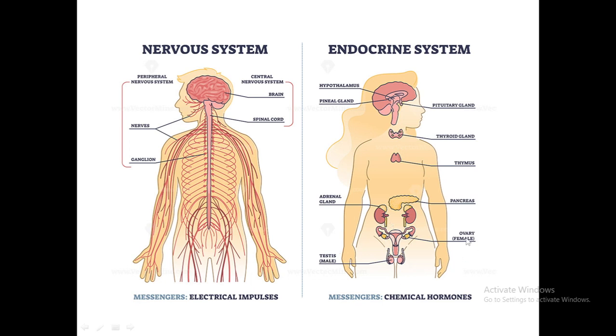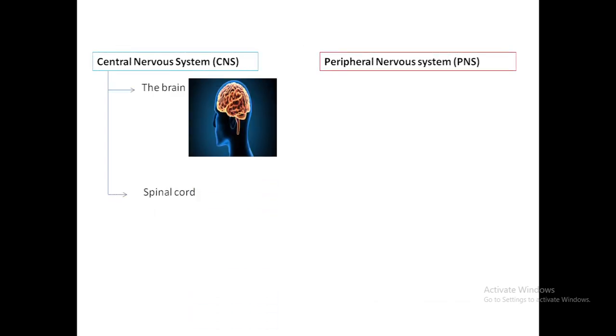The central nervous system is composed of the brain and the spinal cord. The weight of the human brain is around 1,300 to 1,400 grams, and it contains 100 billion nerve cells. The brain is a very complex organ, a delicate mass of nervous tissue.